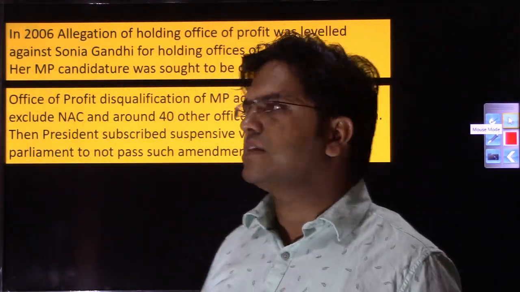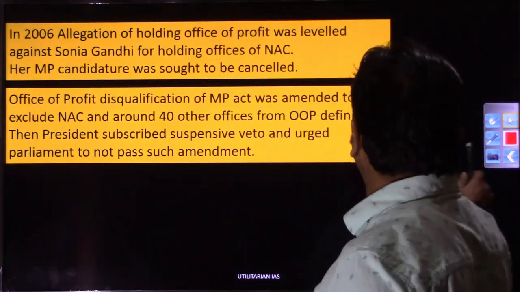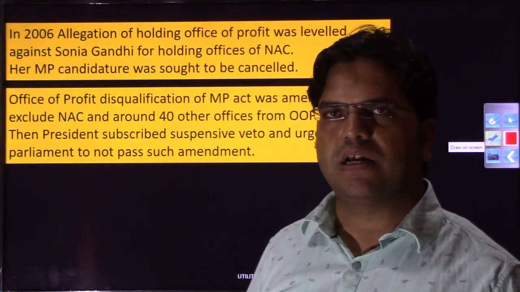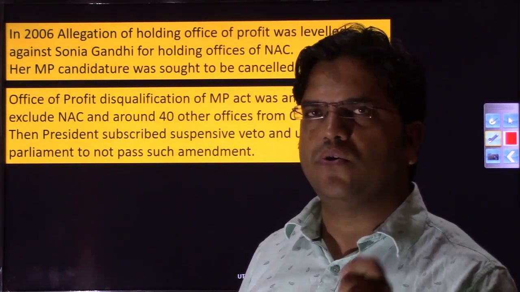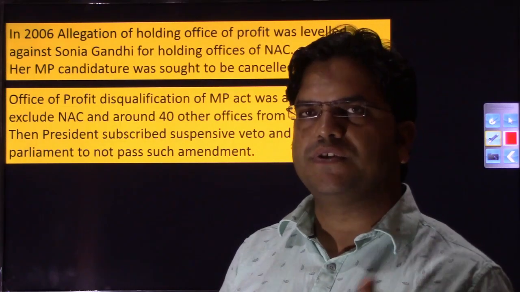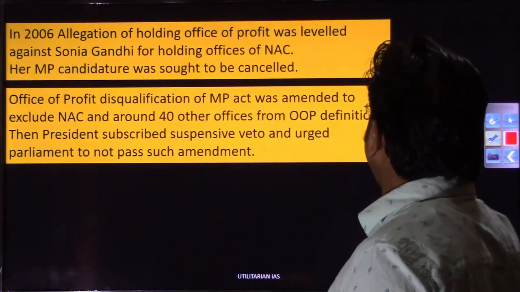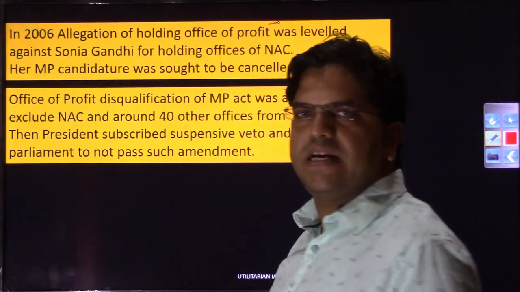So in 2006 there were allegations against Madam Sonia Gandhi as well for holding an office of profit. She was already a member of parliament for Raebareli, and members of parliament as per Article 102 are not allowed to hold an office of profit, and if they are found to be holding one, they can be disqualified. So what Madam Gandhi was doing is that she was holding this NAC, the National Advisory Council.